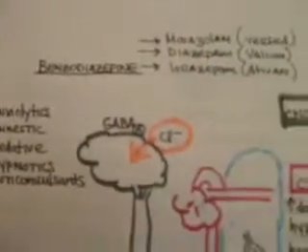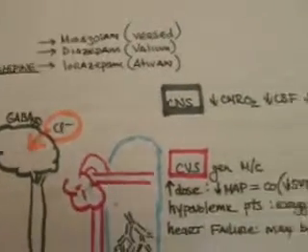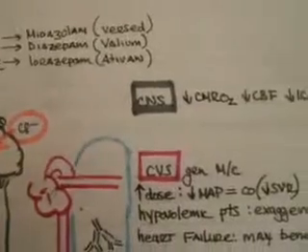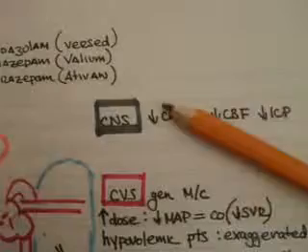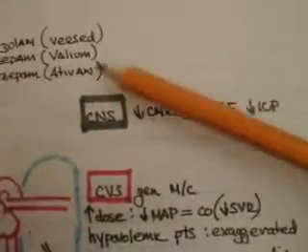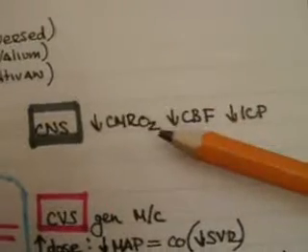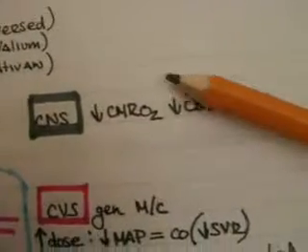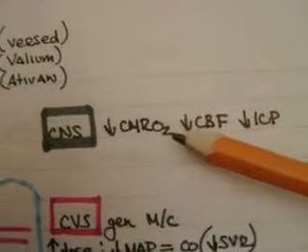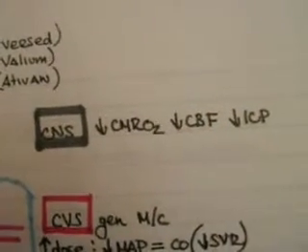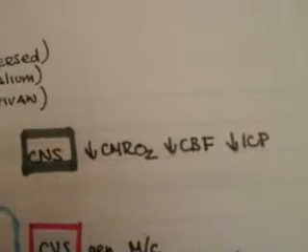We'll talk about the pharmacodynamics of benzodiazepines, and pharmacodynamics implies the effects on the organ system. On the central nervous system, benzodiazepines decrease neuronal activity and therefore decrease your cerebral metabolic rate of oxygen consumption. So there's a decreased CMRO2, and due to a decreased CMRO2, there's a decrease in cerebral blood flow.